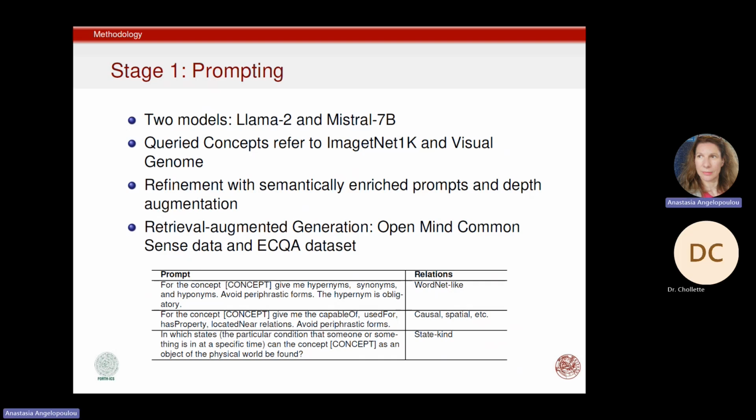Finally, we also have experimented with retrieval augmented generation. This means that before prompting the LLM, we give it as an input a text that is relevant to the problem in order to improve the outcome. And in this table, you can see the three different types of prompts that we used. The first is lexicographical. The second has to do with causal and spatial relations. And the third has to do with state-related facts.